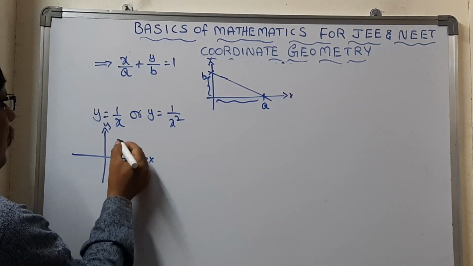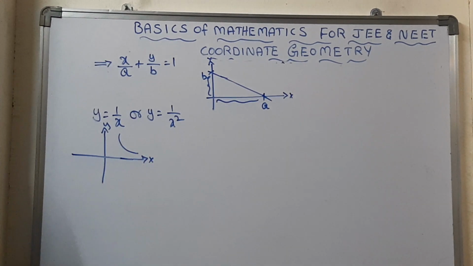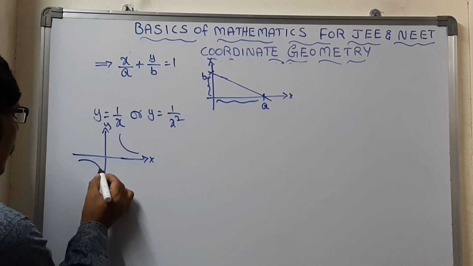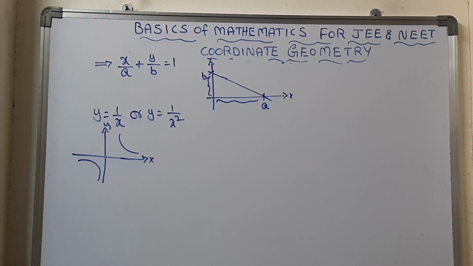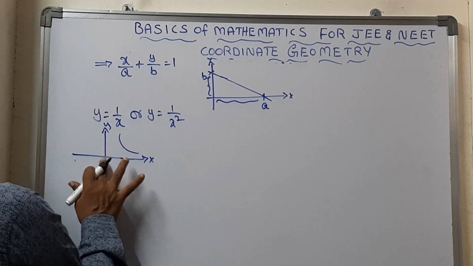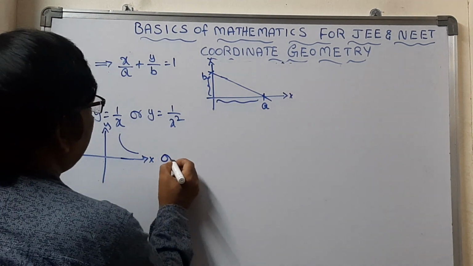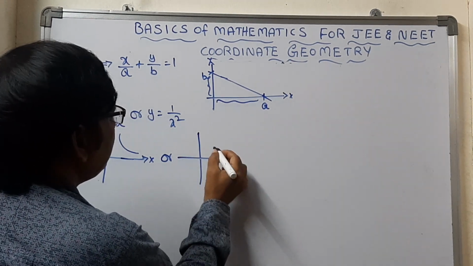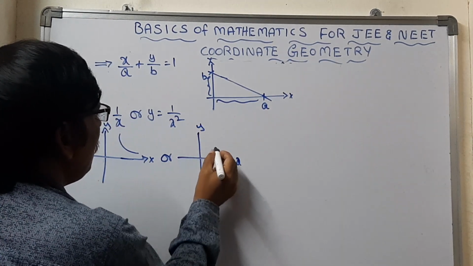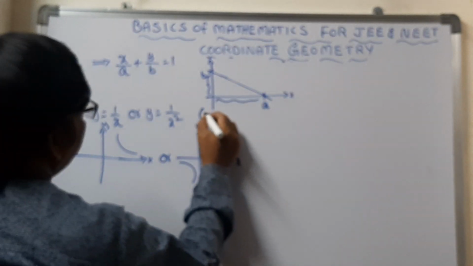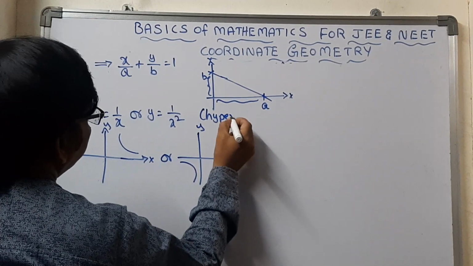You will get one hyperbola in the first quadrant, and also a hyperbola in the third quadrant. So either this graph or this graph, but you should not mix them. Or this graph can also be possible in the first quadrant or the second quadrant. The shape of this one we call a hyperbola.